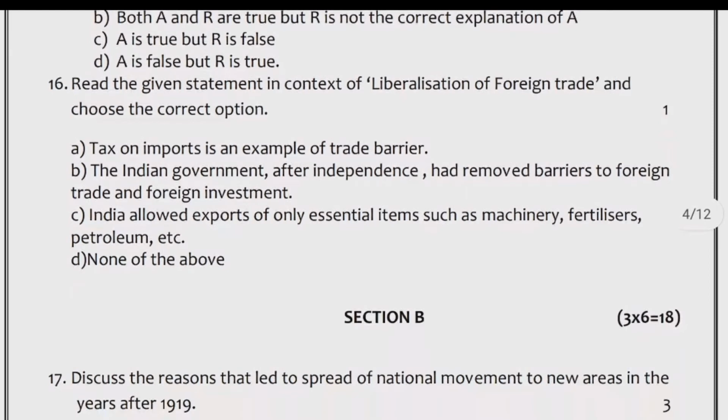16. Read the given statement in context of liberalization of foreign trade and choose the correct option. A. Tax on imports is an example of trade barrier. B. The Indian government, after independence, had removed barriers to foreign trade and foreign investment. C. India allowed imports of only essential items such as machinery, fertilizers, petroleum, etc. D. None of the above.